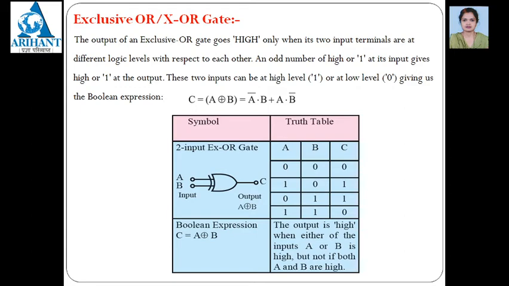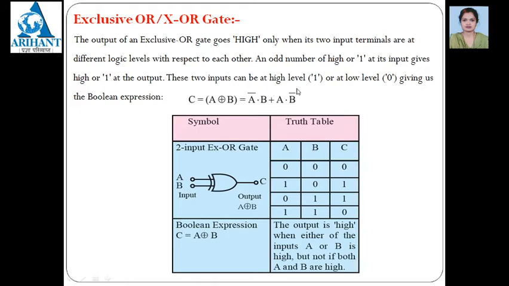Now next is exclusive OR. It is short-formed as the XOR gate. The output of this XOR gate goes high only when its two input terminals are at different logic levels with respect to each other. As you can see here in the truth table, 0 0 means the same input, the output should be 0. 1 1, same input, the output should be 0. But when one of the inputs is 1 and the other is 0, or one is 0 and the other is 1, in that case only you are getting the output as 1.